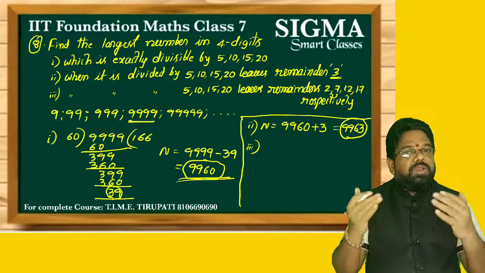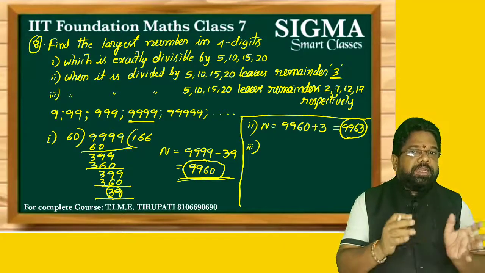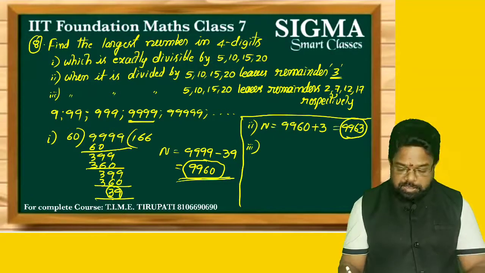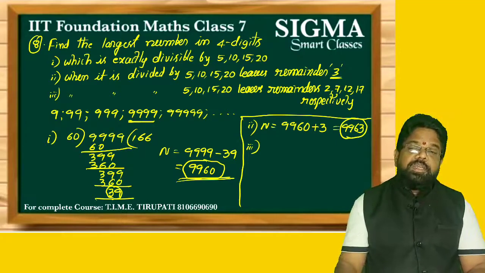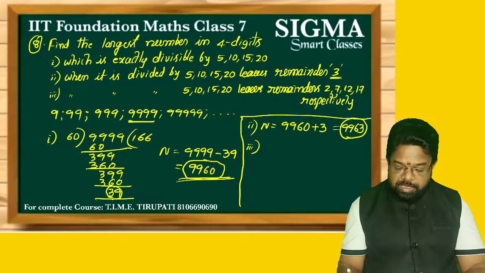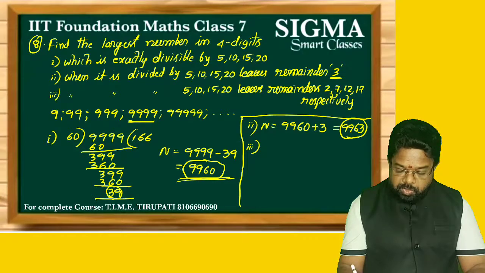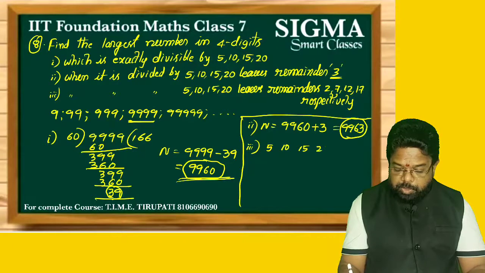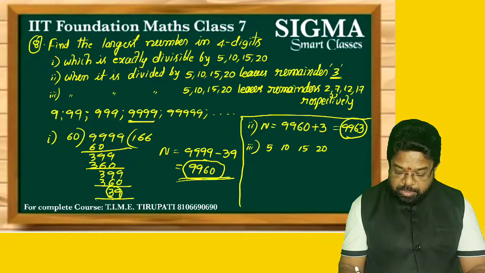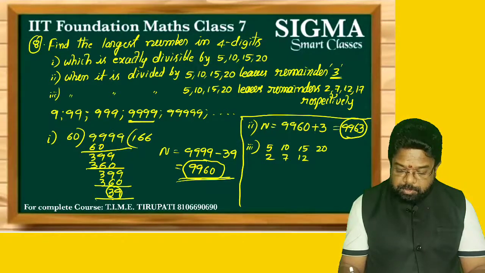What do we do? That we already learned. I think it is the third question in the previous video; you have to see that. Now here, what is our strategy? First you have to write the numbers: 5, 10, 15, 20. Under this you have to take the respective remainders: 2, 7, 12, 17.